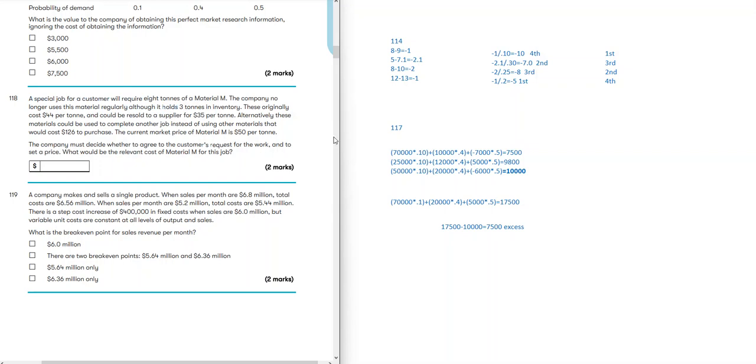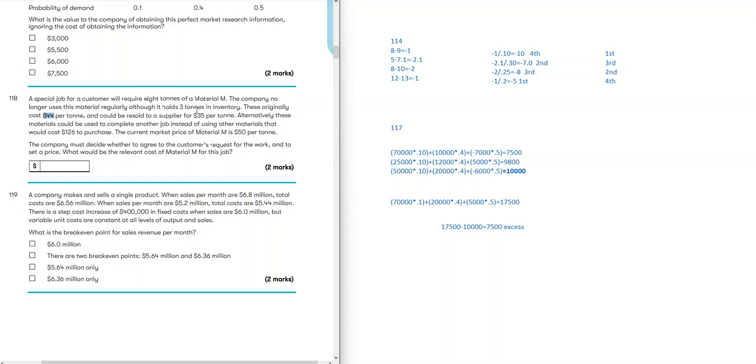Not regularly used, purchase price is not relevant. It holds 3 tons. Remember, we hold 3 tons, but we require 8 tons. These originally cost 44 per ton. Not relevant because we are not regularly using it. If you don't understand this, go back to the decision-making chapter where I explain relevant costing, relevant cost of material. Then you will understand. And it could be resold to a supplier for 35.